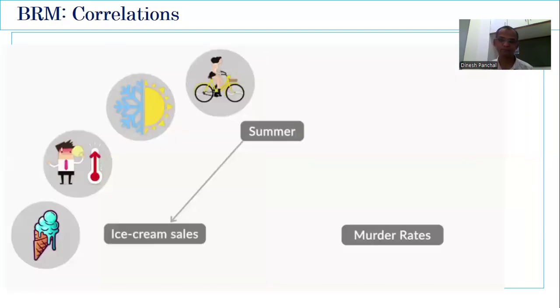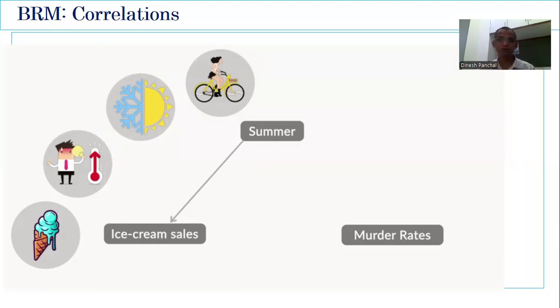In this case, what happened? In summer, obviously the temperature is very high. The average temperature of the day is very high, and hence people consume more ice cream. So there is a connection between the season, that's the summer, or the average temperature of the day, and the sales of ice cream. So there is a causation that we can establish.